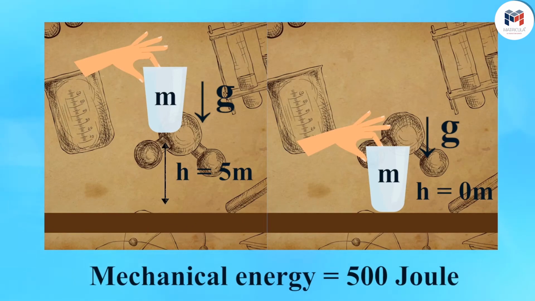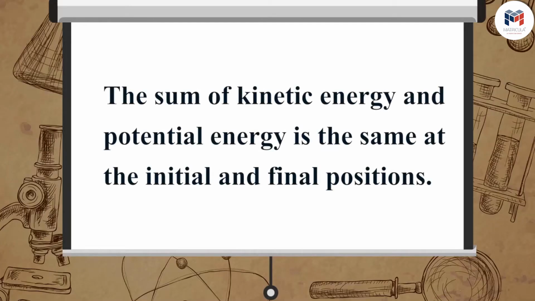Now, on comparing the total energy of the object at both the heights, we will notice that the total energy remains the same. It shows that the sum of kinetic energy and potential energy is the same at the initial and final positions.